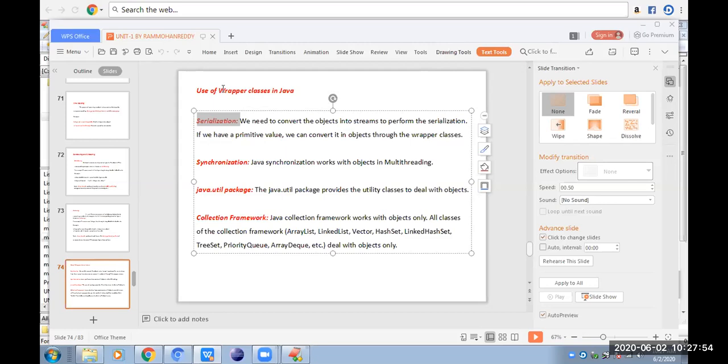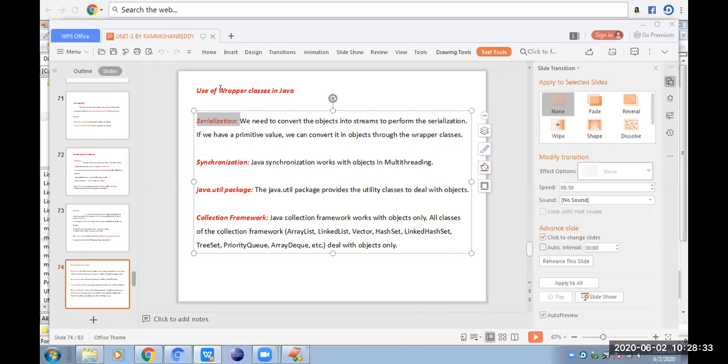Next, the utility package. Whatever classes are in the java.util package, all those classes deal only with objects. They don't deal with primitive values. Next, the Java collection framework. We have seen the Java collection framework, like linked list, stack, queue, sets, various collection frameworks. The Java collection framework also deals only with objects. They don't deal directly with primitive values. They want objects only.